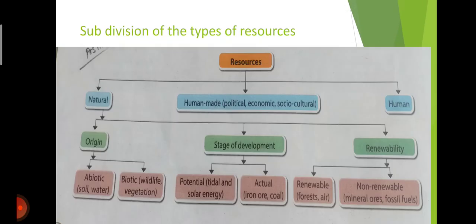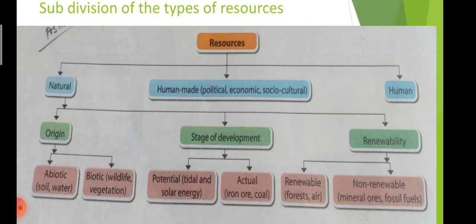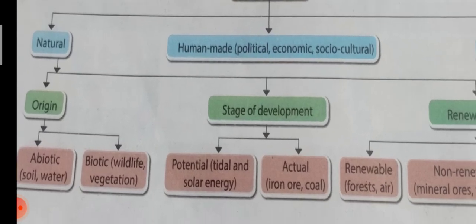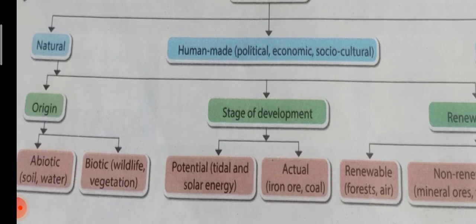We have to start the subdivision of the types of resources. You can see here natural resources. These are of two types on the basis of origin: biotic resources and abiotic resources. In biotic resources, the wildlife and vegetation. Abiotic, soil and water.